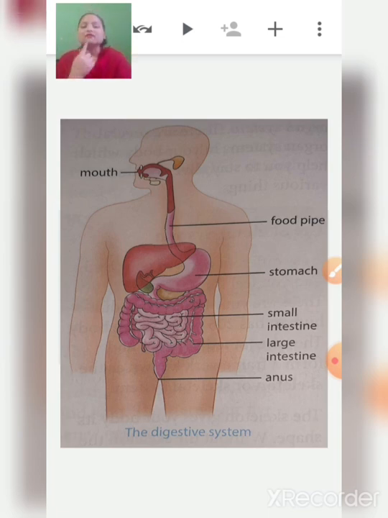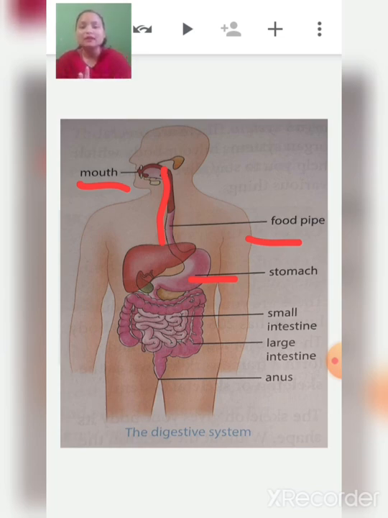Then that food travels through the food pipe and it reaches the stomach. Now, what is the work of the stomach? The stomach looks like a bag. The food reaches the stomach, and here the stomach works like a blender. As I have told you earlier also, it works like a blender machine.